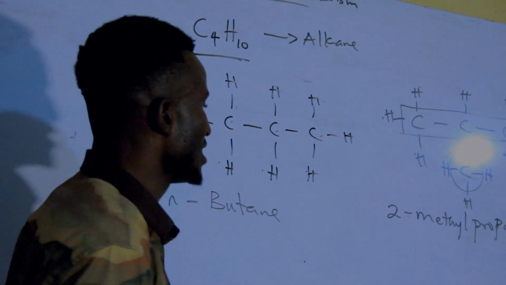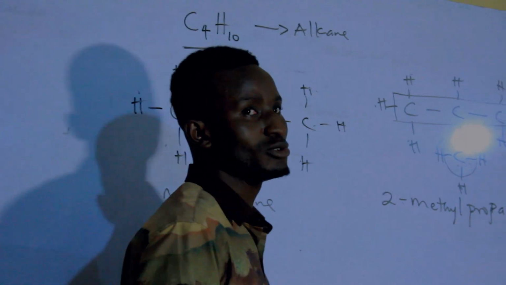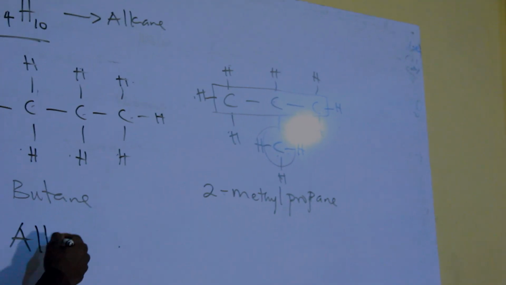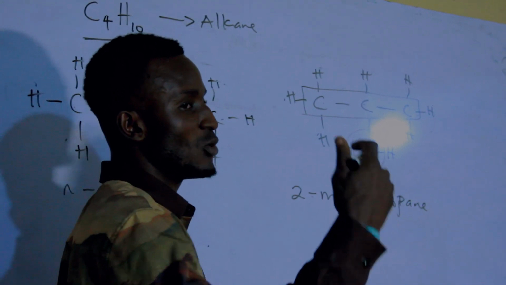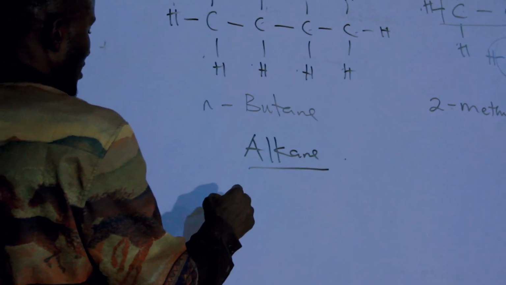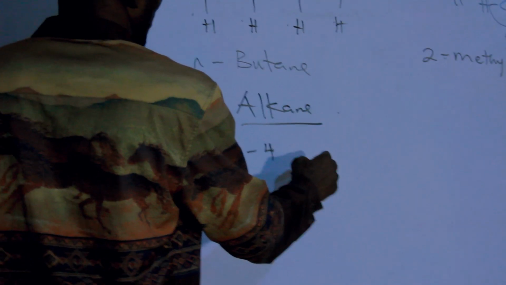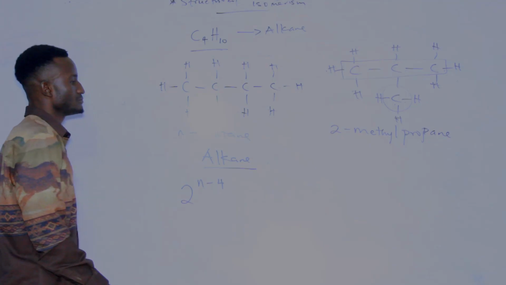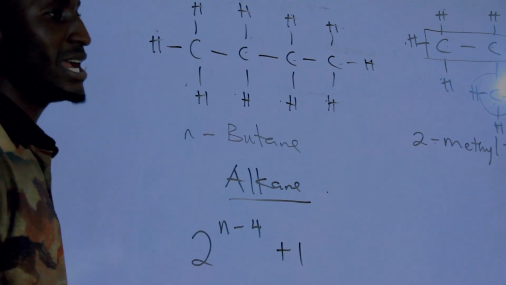It has 2 isomers. But let me give you a shortcut formula to not waste your time, because if you are doing CBT questions, you may not be able to participate in drawing the structure like this. So whenever you are given an alkane family from the homologous series of 1 to maybe 8 or 10, you have the general formula for the alkane to be 2 raised to the power of n minus 4, then plus 1. 2 raised to the power of n minus 4 plus 1.